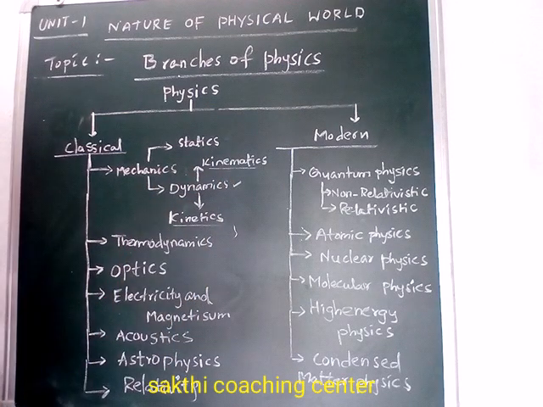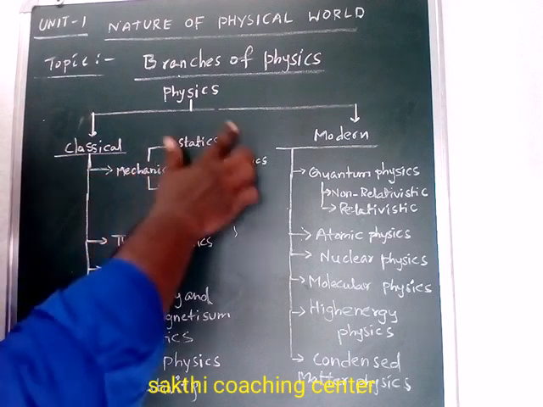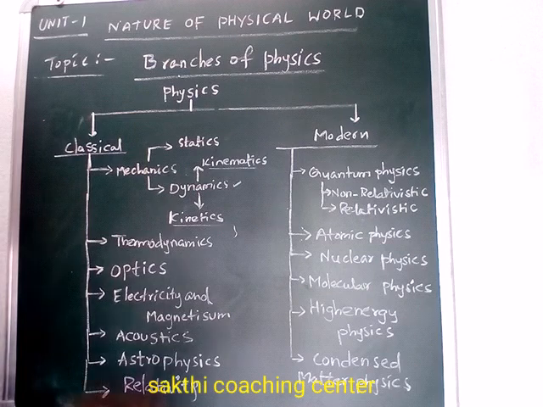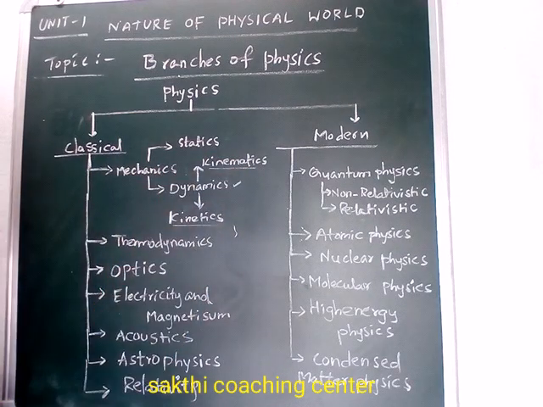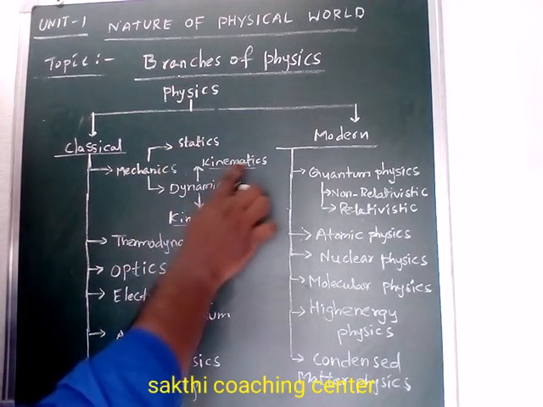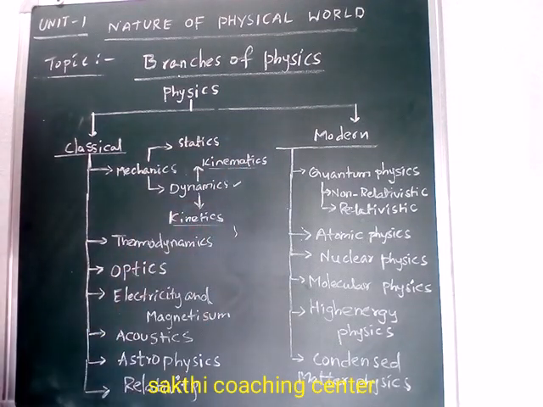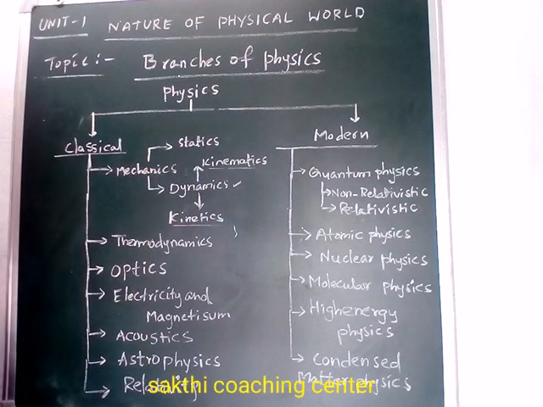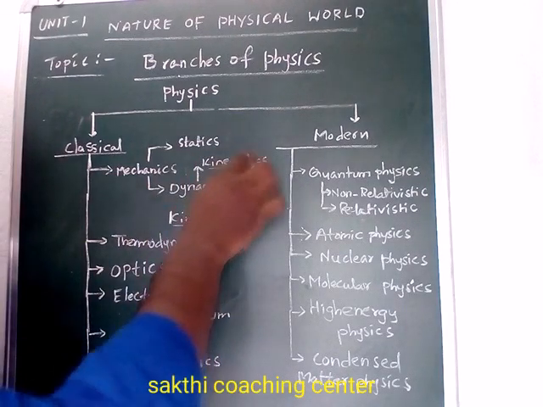kinematics and kinetics. Statics means we discuss stationary objects. In dynamics we discuss moving objects. Further, dynamics can be divided into kinematics and kinetics. Kinematics is only for the motion of the object and does not discuss the cause.